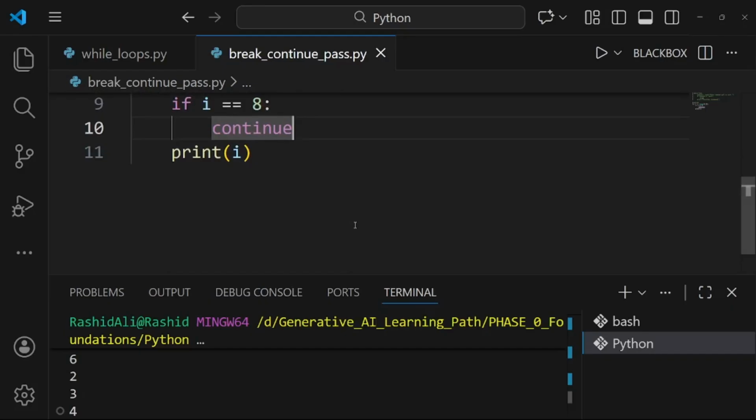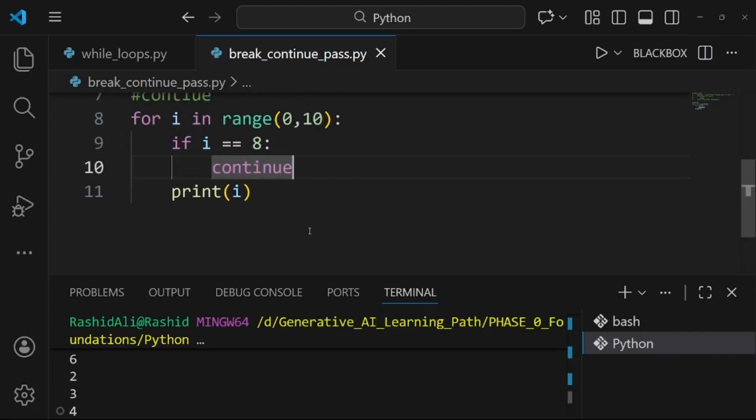We can also use it via a while loop. So this is for your practice. I want you to do this and comment it out, please. This is actually a good way to learn, practicing along with the learning, and this is one of the basic and best ways to learn things.